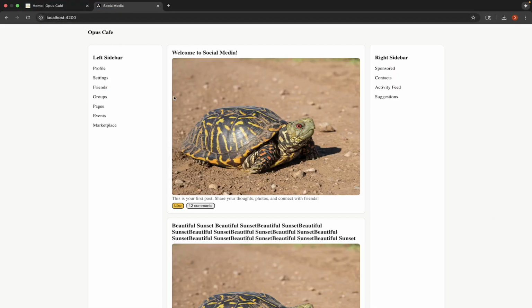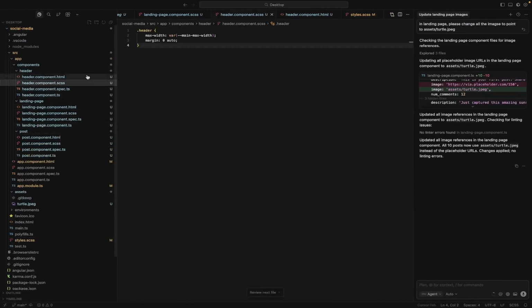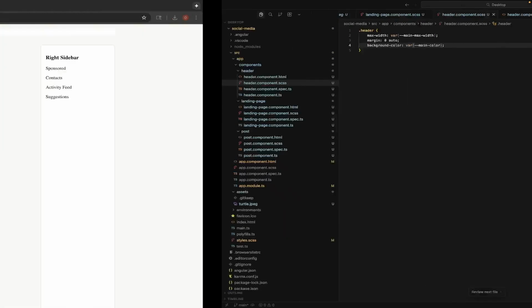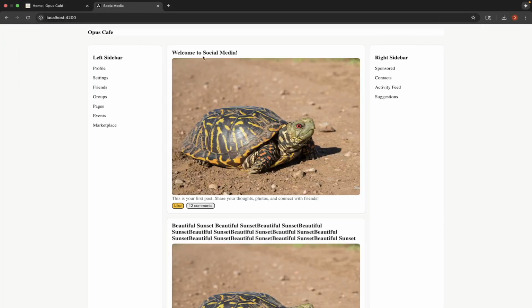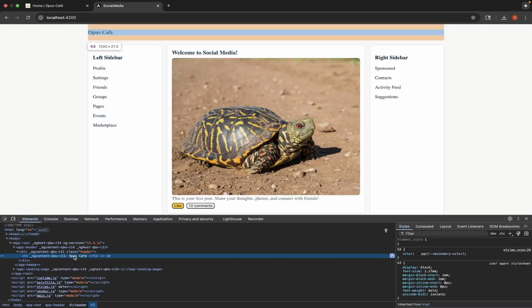But we want our header to stand out, right? So let's go to our header. And we'll say background color is variable main color. Okay, that's something kind of funny happening. It is so thin.